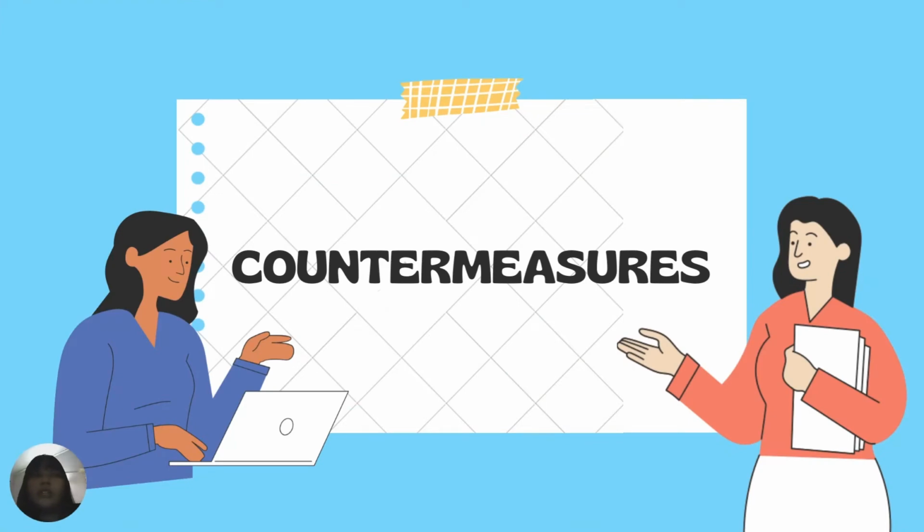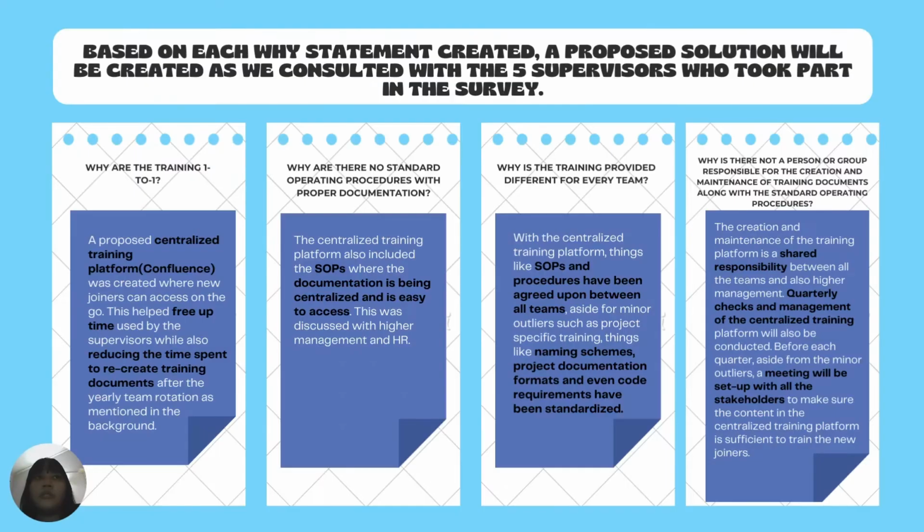Hi, my name is Hasina and I'll be explaining the countermeasures. Based on each why statement created, a proposed solution was created as we consulted with the 5 supervisors who took part in the survey. We'll start with the 4 whys, starting from the left. The first one is, why is the training one-to-one? A centralized training platform with Confluence was proposed, where new joiners can access training on the go. This helps to free up time used by supervisors while also reducing the time spent to recreate training documents after the yearly team rotation, as mentioned in the background.